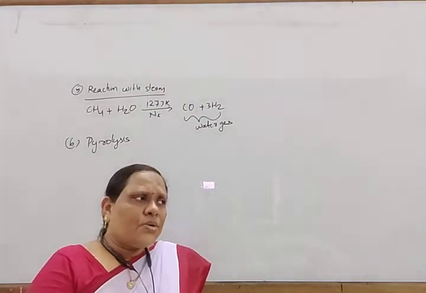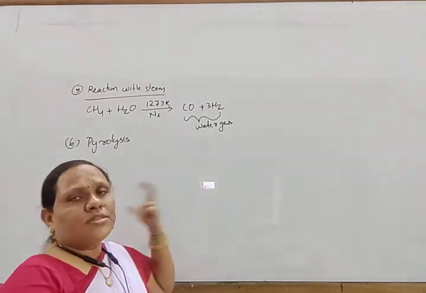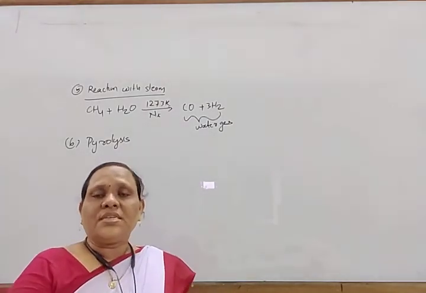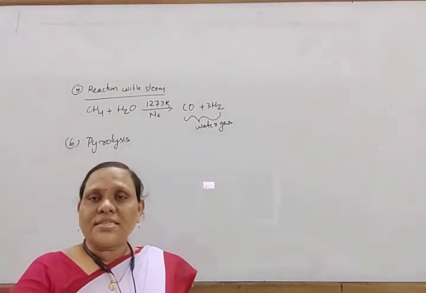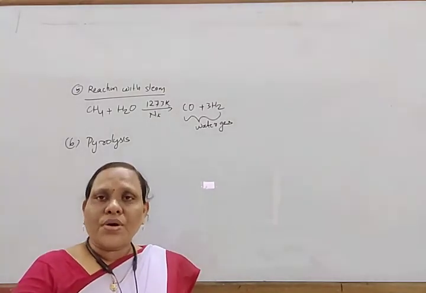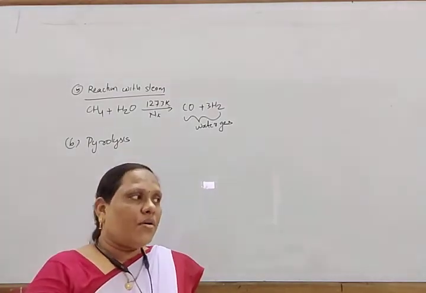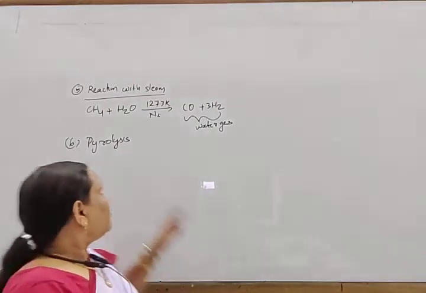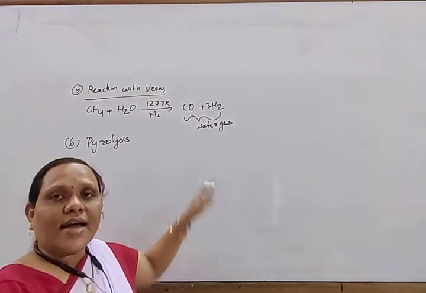Due to this, small molecules are formed. This process is called pyrolysis or thermal cracking. Different petroleum products are generally formed due to this pyrolysis or cracking.